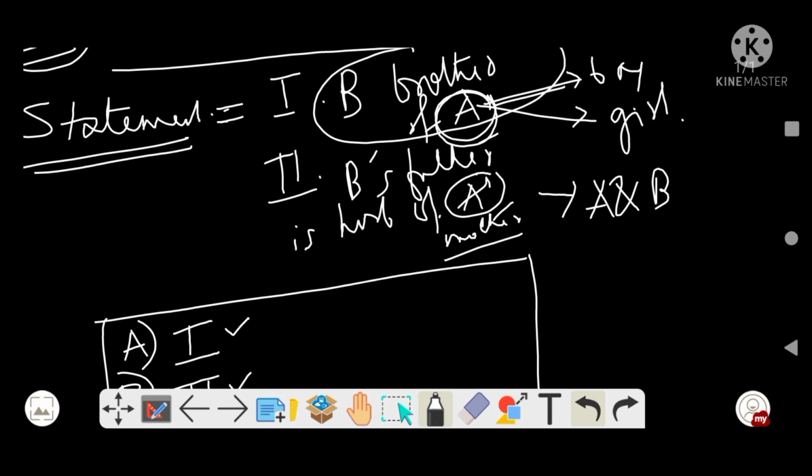So A and B are children of single parents, right?